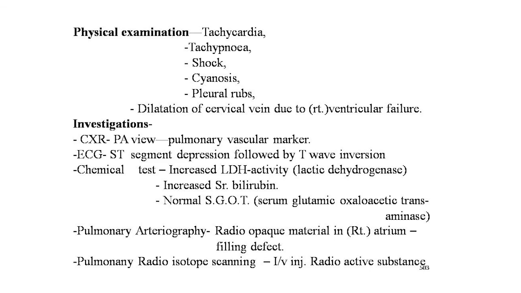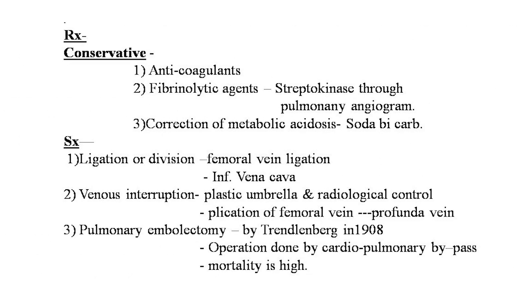Now the treatment is first conservative: anticoagulants, fibrinolytic agents like streptokinase through the pulmonary angiogram, and correction of the metabolic acidosis; soda bicarb should be given. Now the surgical treatment. First is ligation and diversion of the femoral vein, ligation of the inferior vena cava, venous interruption, plastic umbrella, and under radiological control, plication of the femoral vein and profunda vein.